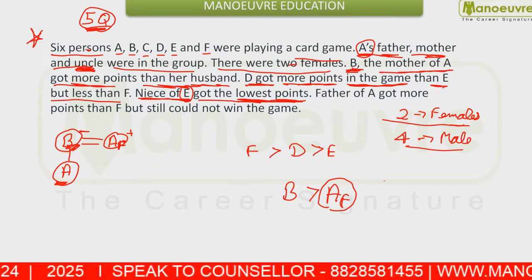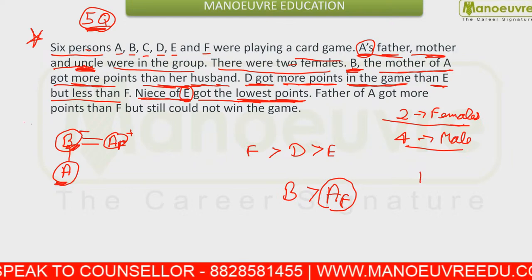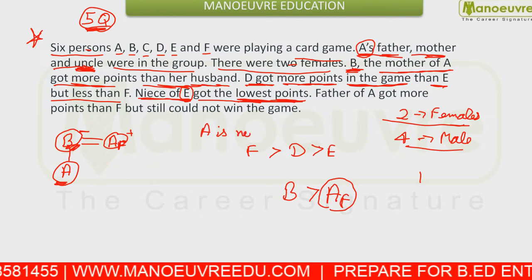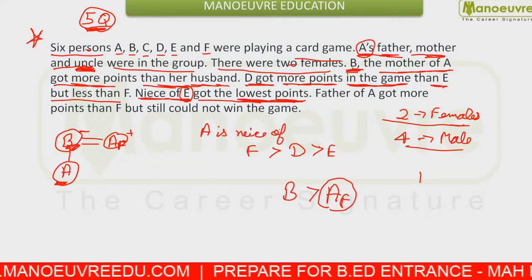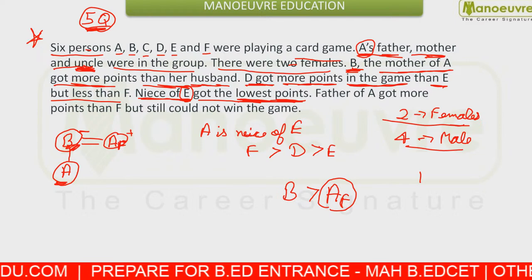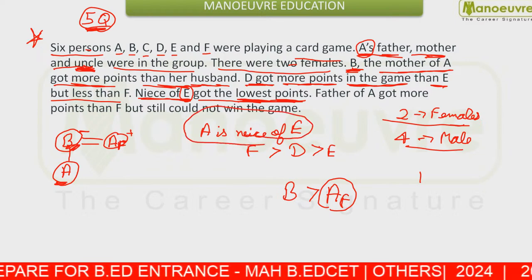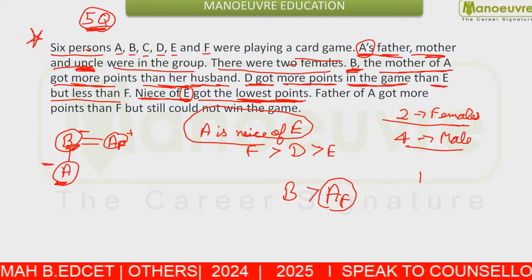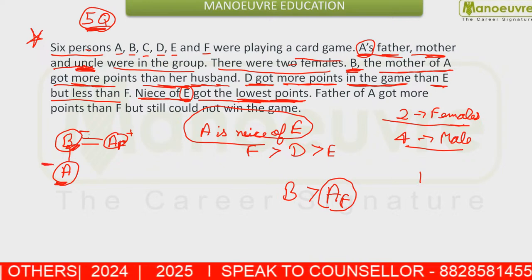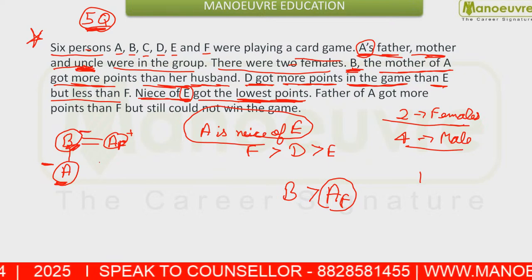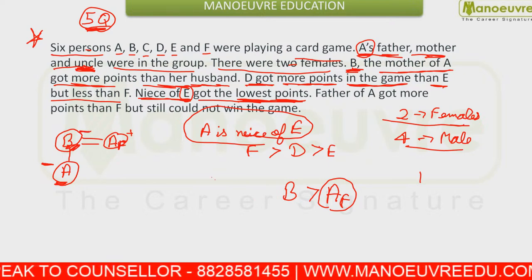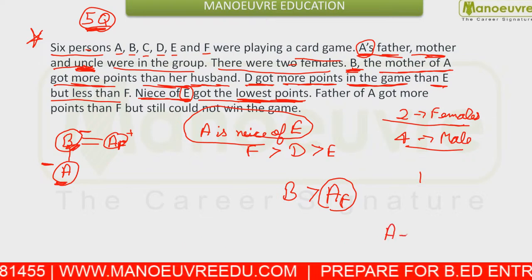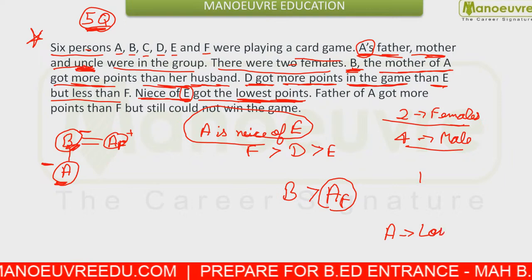So I can say A is niece of E. And you can say E is uncle of A. In the same manner, since A is a niece, you can say A is female and B is female. So we can say A scored the least value. A scored the lowest.